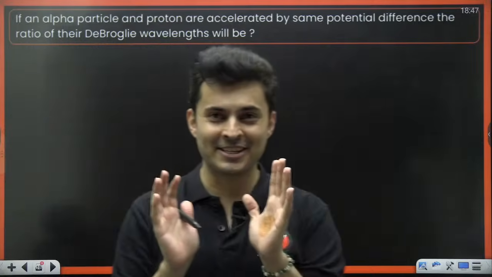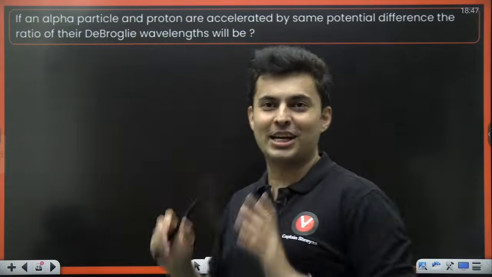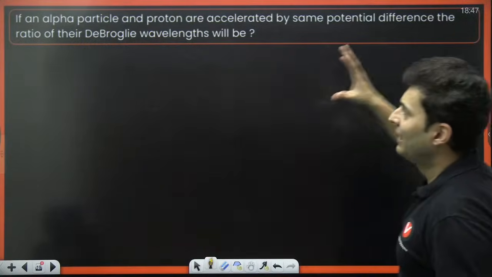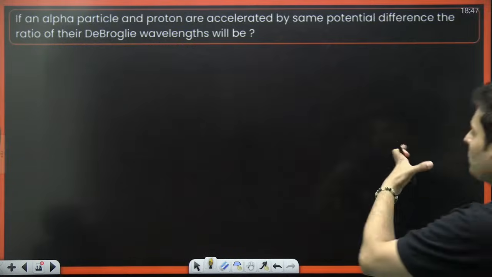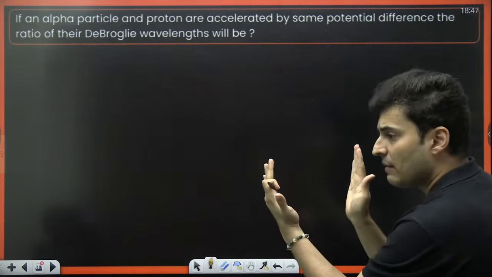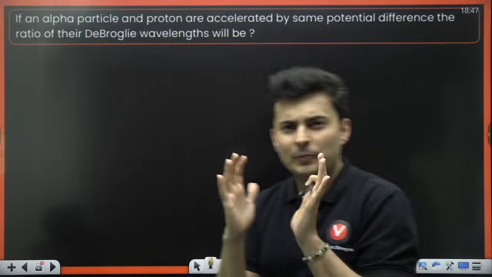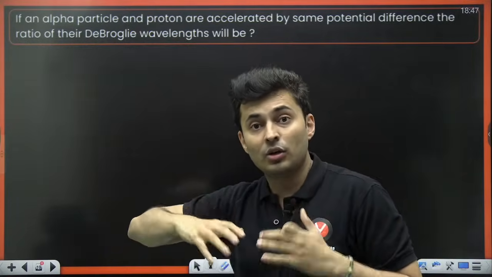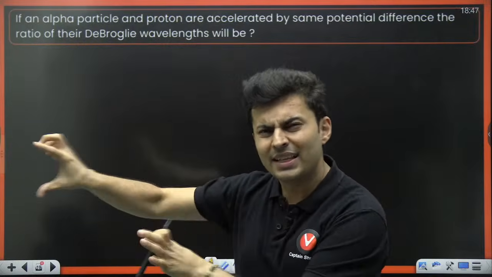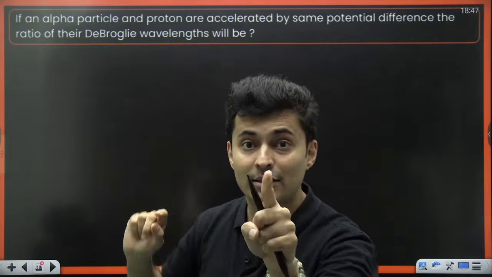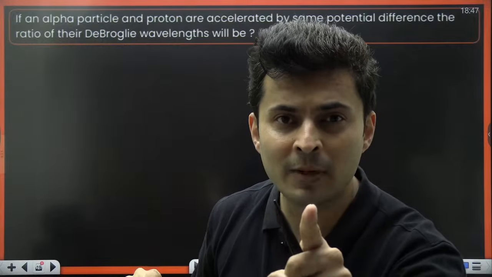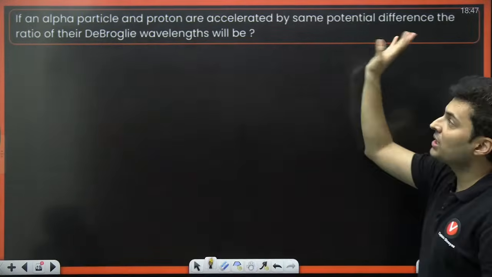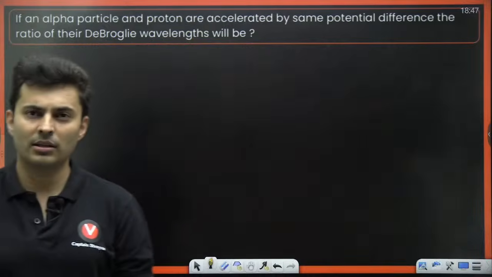This is very interesting. You can give the numbers in the chat box. Deliberately, I did not put options because there is no use. If an alpha particle and proton both are accelerated by the same voltage difference, imagine there is some voltage difference, you accelerate it because of the voltage, it gets some speed. And once it gets speed, it has momentum, and once it has momentum, it has the de Broglie wavelength. Keep that in mind. So question is, what is the ratio of the de Broglie wavelength?